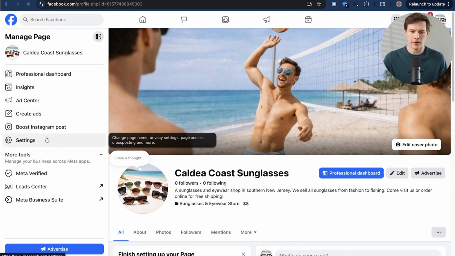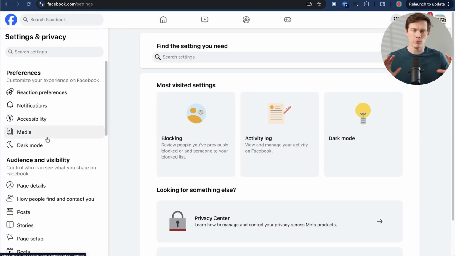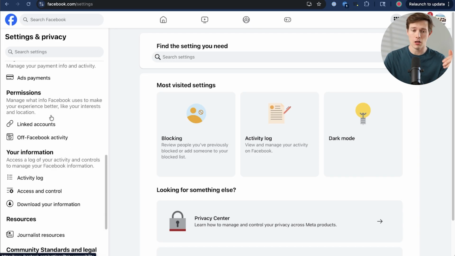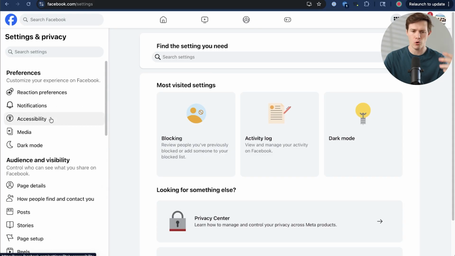Let's go down to settings. Now within settings, that kind of brings you to the more back end side of this. There's a lot that we can do here. Now within settings, this may seem intimidating because there is a lot on the left side, but going through the most important ones first, we can go through notifications.